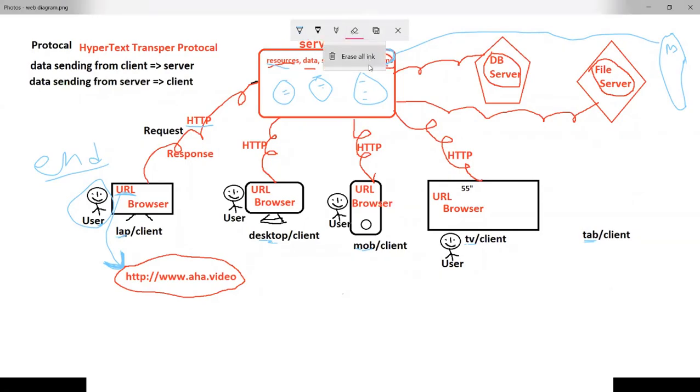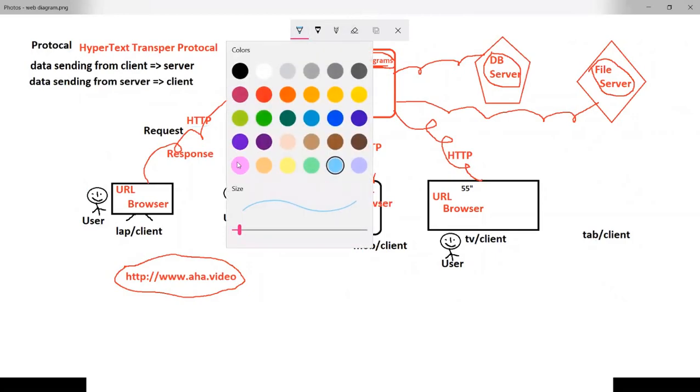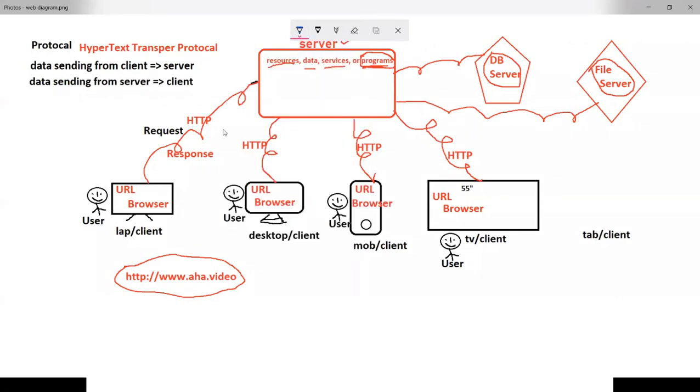Now I'll show the small picture here. By using URL, we sent a request here. This is the request. As a user, I'm asking the server by using my laptop: server, display the AHA video web page. Simple thing. Now the request goes to the server.